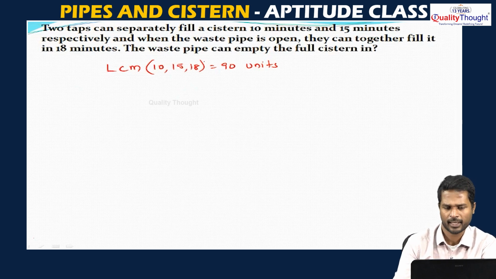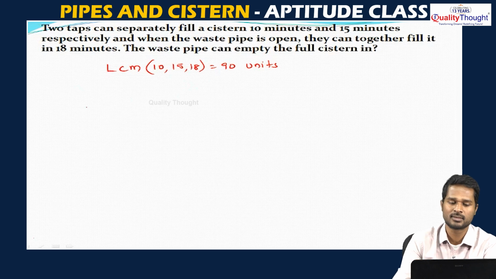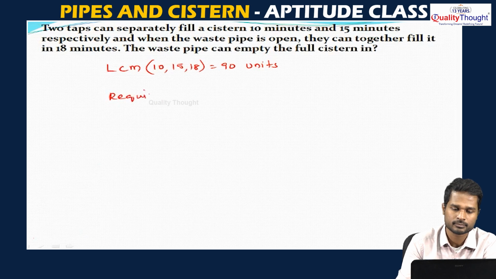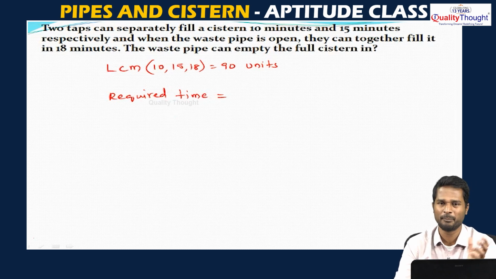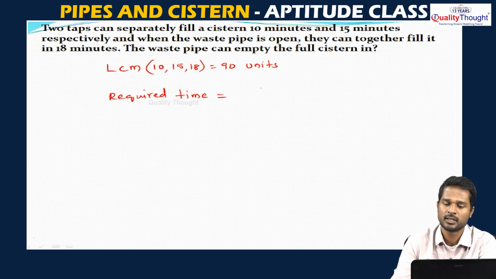Now, the time taken by the waste pipe to empty the cistern, I will write here as the required time. The required time by the waste pipe to empty the completely filled cistern is, the total quantity is 90 units.